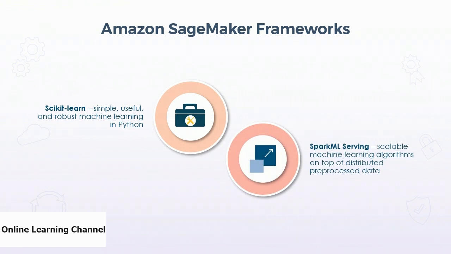Next, we have SparkML that allows us to implement scalable machine learning algorithms on top of big distributed pre-processed data using MLlib. Apache Spark is well suited for batch processing use cases and is not the preferred solution for low latency online inference scenarios. So if you want to perform low latency online prediction, SageMaker provides the SageMaker SparkML serving container that leverages an open source library called MLlib. SageMaker allows us to train our models using MLlib and convert those to MLlib format for low latency inferences in future.